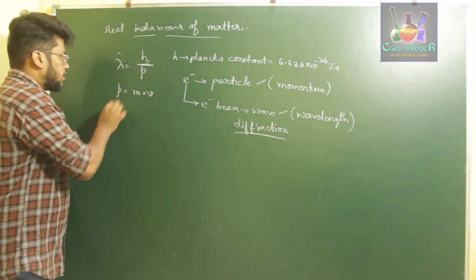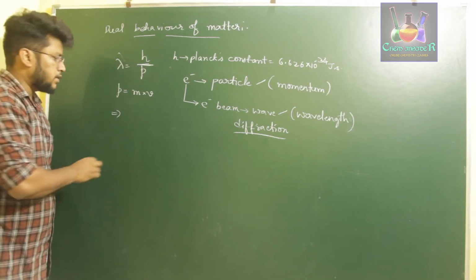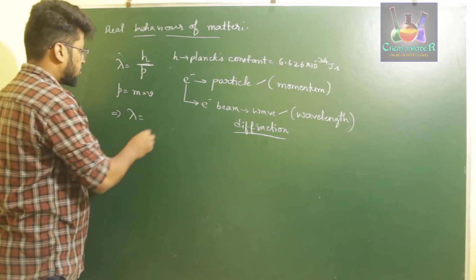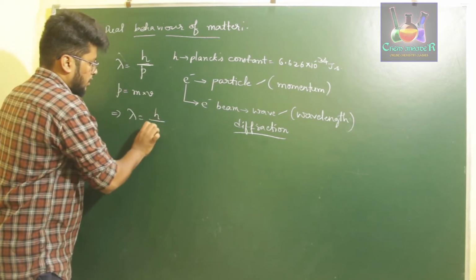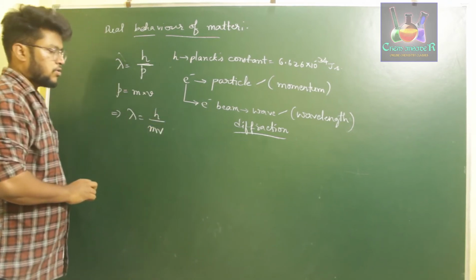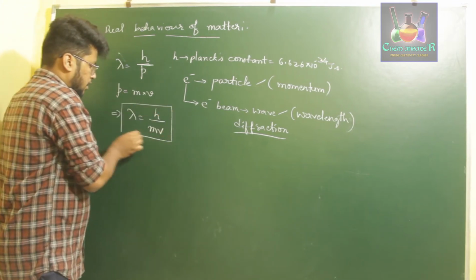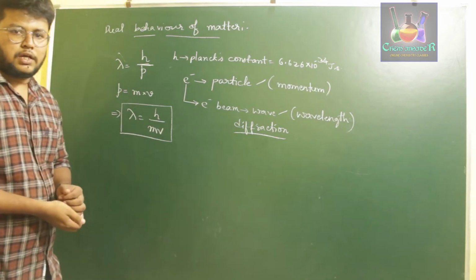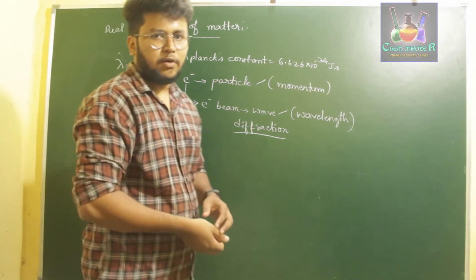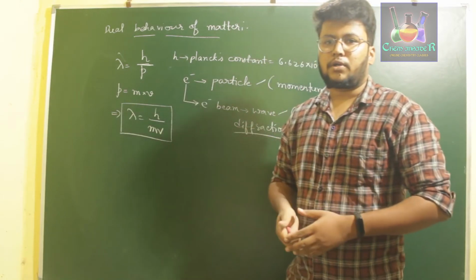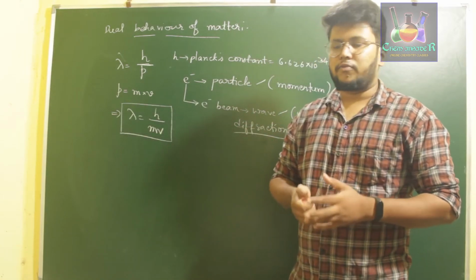Therefore, the de Broglie equation for wavelength is given as lambda is equal to h divided by mv. So this is the expression for determining the dual behavior of matter. Using this expression, de Broglie explained to us the dual behavior of matter.